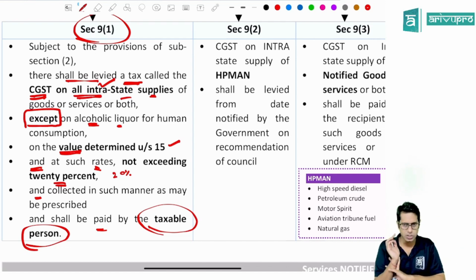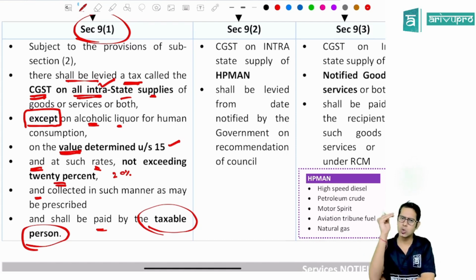Okay, sir, value also I understood. Sir, at what rate will I have to pay the taxes? If you want to know the rate, then that rate will be notified by the government. Government is going to tell you for different products, different goods and services, what is the rate of GST. At that rate, you will have to pay, not exceeding 20%.